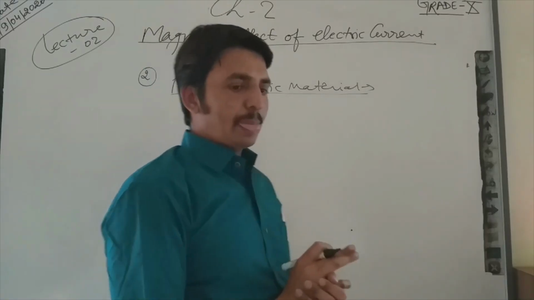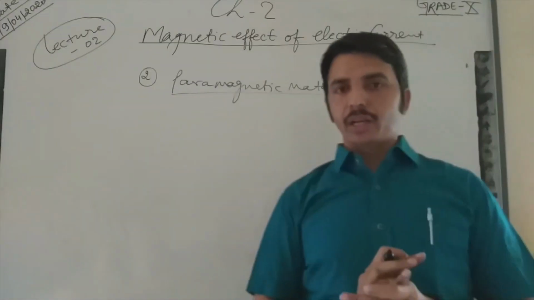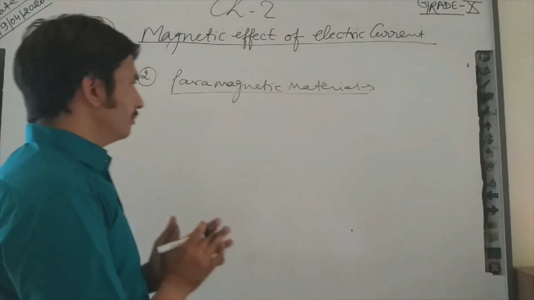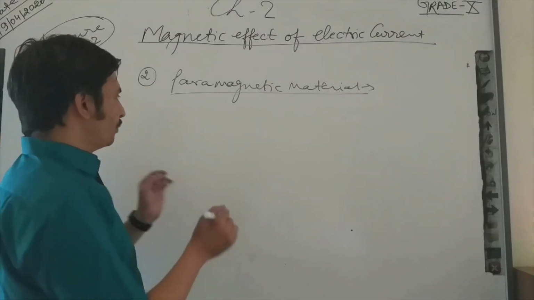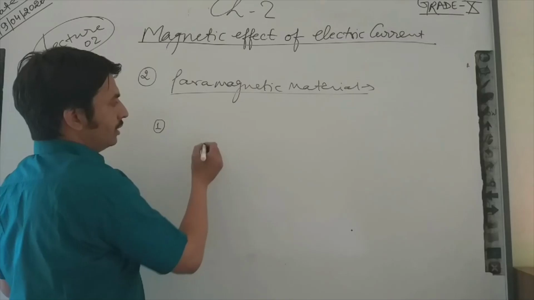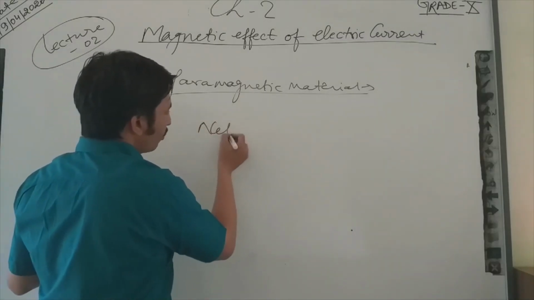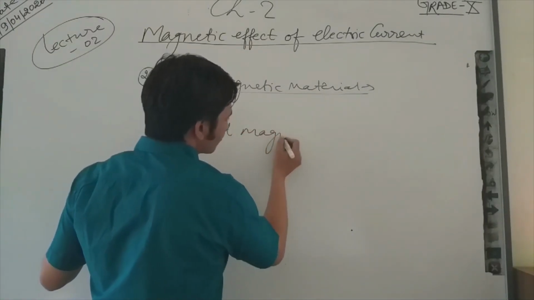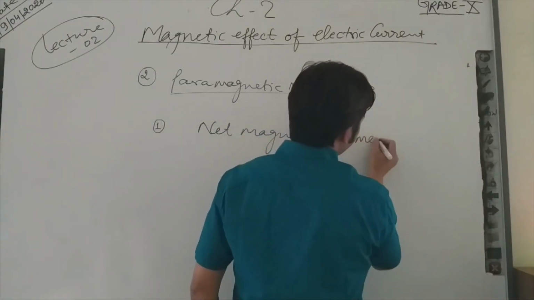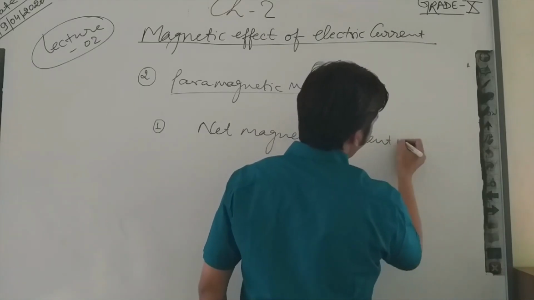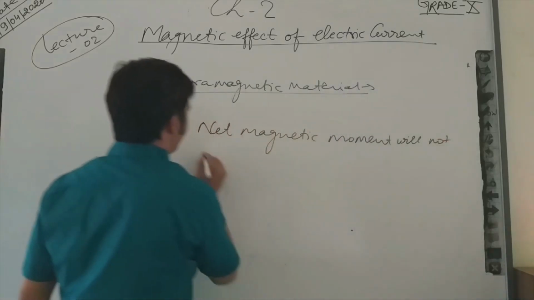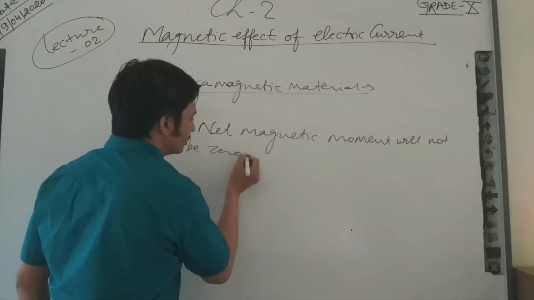So what are paramagnetic materials? They have dipole moment, so the net magnetic moment will not be 0.